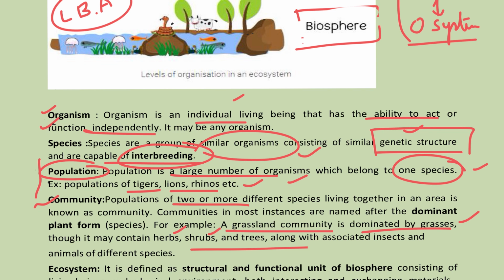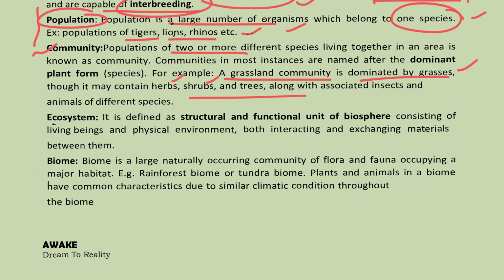And ecosystem talks about the interaction of living organisms with other organisms, and also with the physical environment. Ecosystem is also considered the structural and functional unit of the biosphere. This is the basic unit in the biosphere where the interaction between living and non-living components is happening. As you already know, this interaction can be studied in a scientific way called ecology.